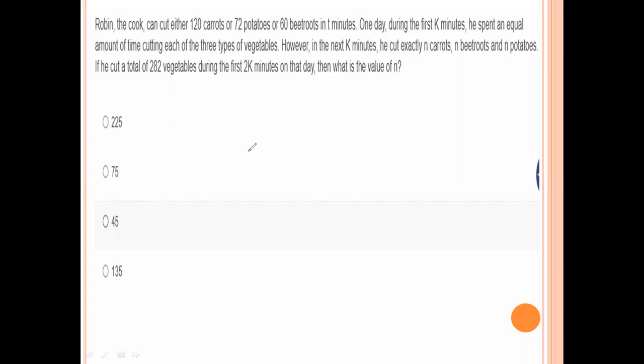Now, here you see: 120 carrots, 72 potatoes, 60 beetroots in 3 minutes. That ratio is 120 : 72 : 60, which is 10 : 6 : 5. Now in K by 3 minutes,